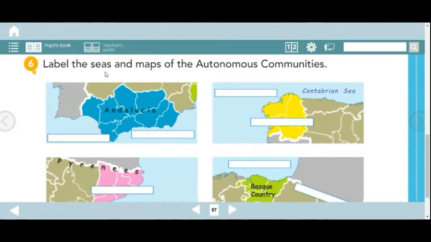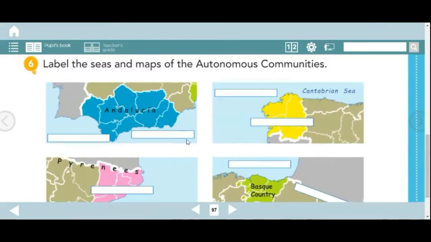You have to label the seas and the maps of the autonomous communities. So what you can do is look for a political map. You can go back in your books, and what you have to do is write the name of the autonomous communities or the name of the seas.